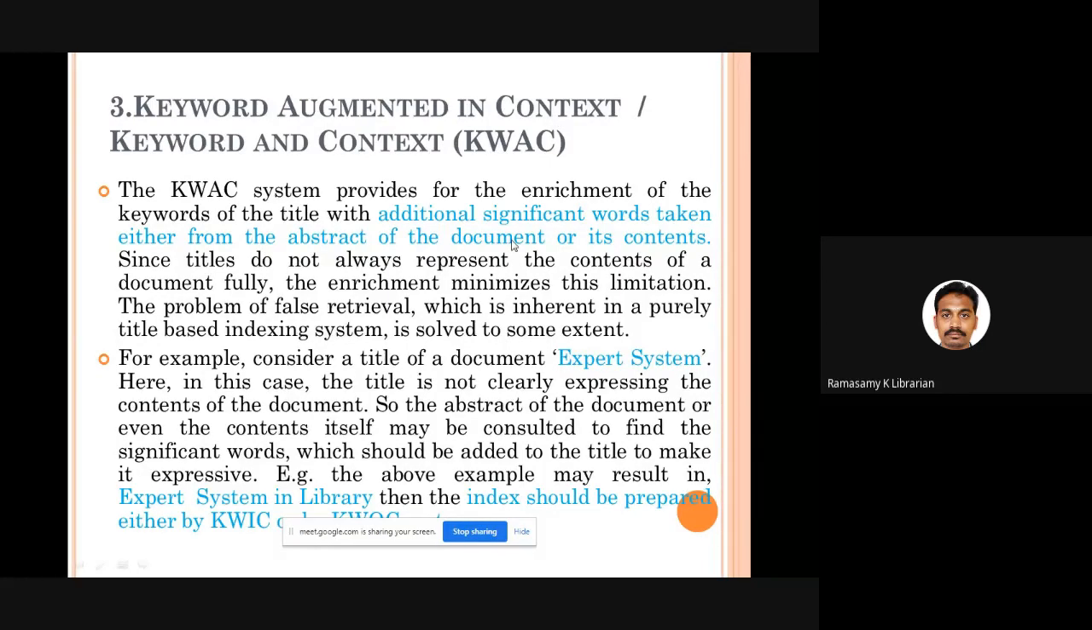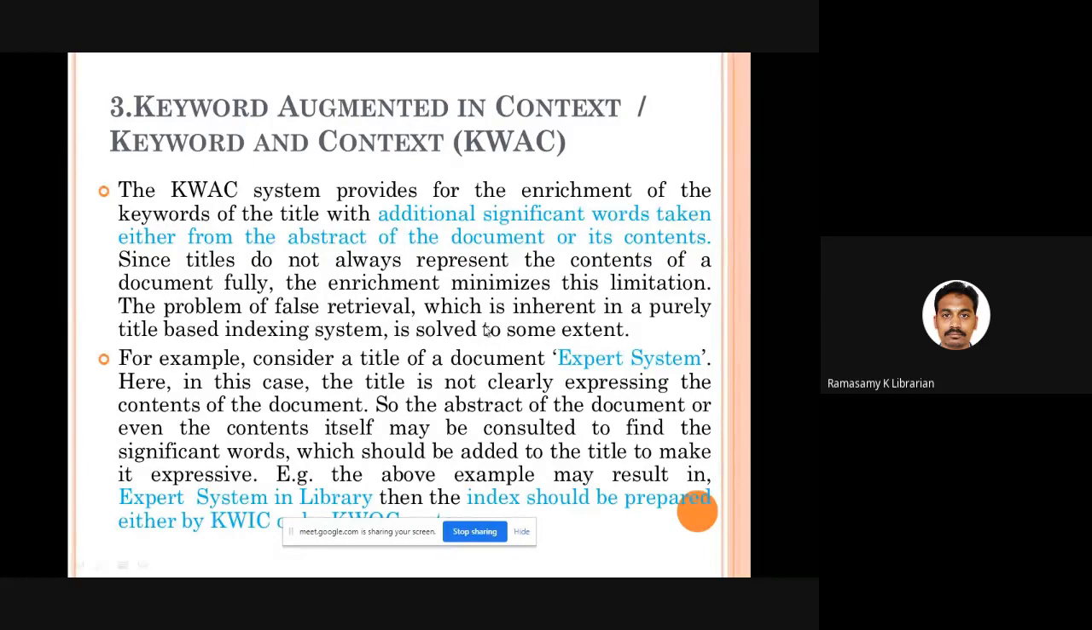Okay, fine. Next one, keyword augmented in context, KWAC. See, you feel that the title is not clear. It is a vague title. From the title, it is not possible for you to get all the required terms. Then what to do? When the title is not expressive, when the title is not giving you enough things, then you have to go and read the book, the table of contents, and you have to find out some extra words which can be added to the title so that the title becomes very clear.